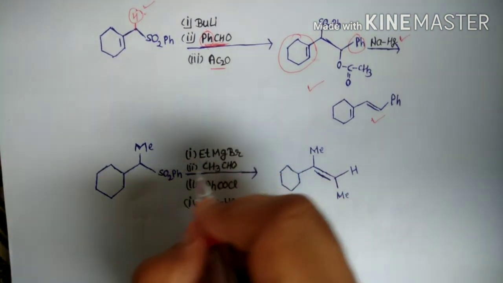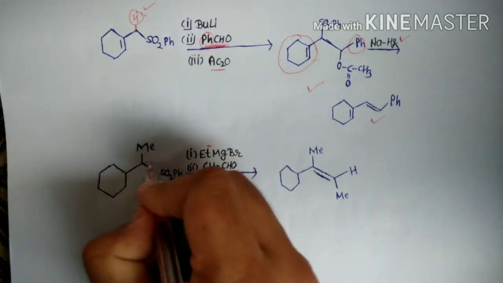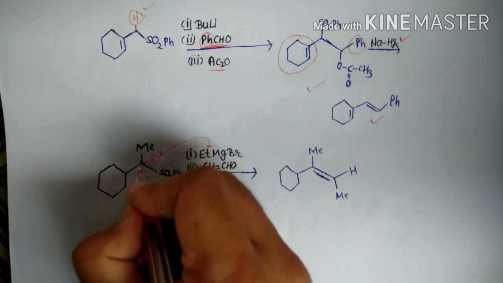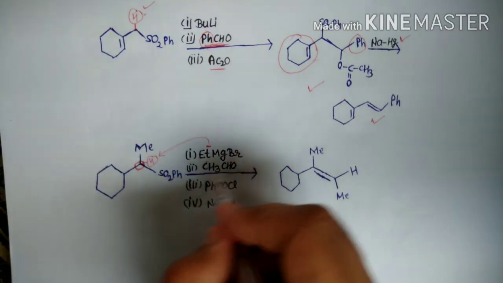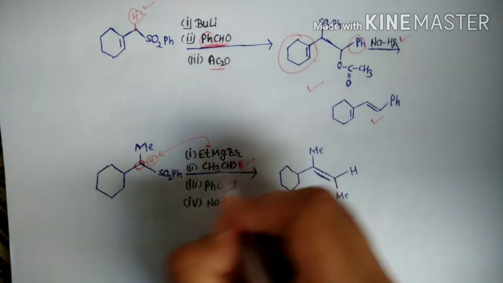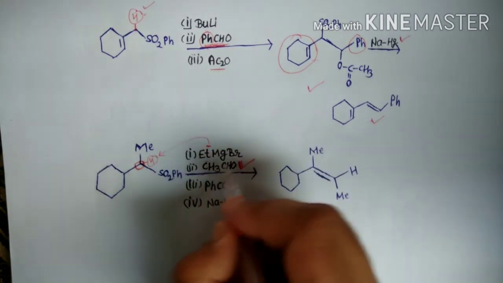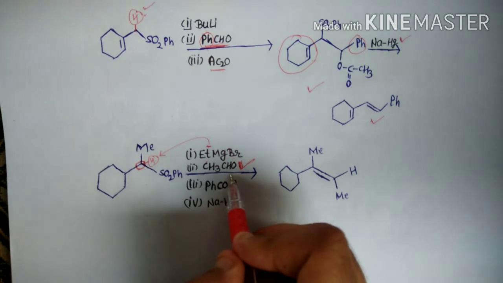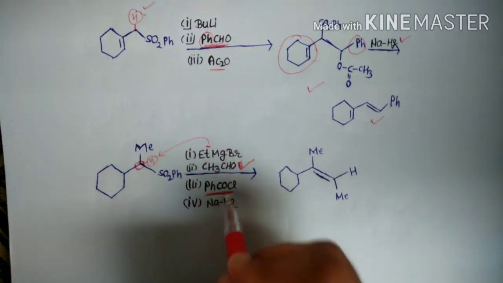The next example: this is the compound and this is the Grignard reagent. This also acts as a base, and there is also an acidic hydrogen. This base attacks the acidic hydrogen, carbanion formation takes place on this carbon, and then it reacts with this aldehyde. Here the carbon attacks again, and further acylation takes place in the presence of benzoyl chloride.